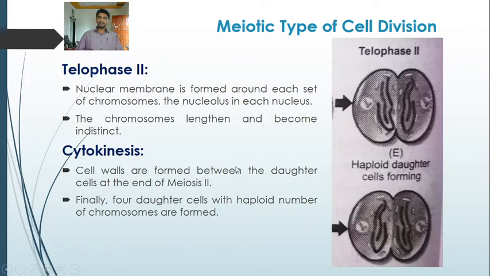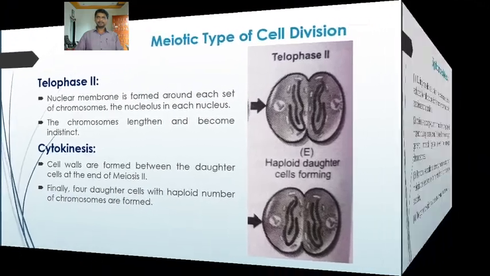Suppose we take the example of the onion, where 2n is equal to 16. The diploid cell possesses 16 chromosomes, but when such a diploid cell undergoes meiosis, four haploid daughter cells are formed, and their chromosome number is 8. So they possess the haploid number of chromosomes. So this is the meiosis that ends after cytokinesis. Four daughter cells with haploid number of chromosomes are formed at the end of meiosis. So here ends the meiosis.